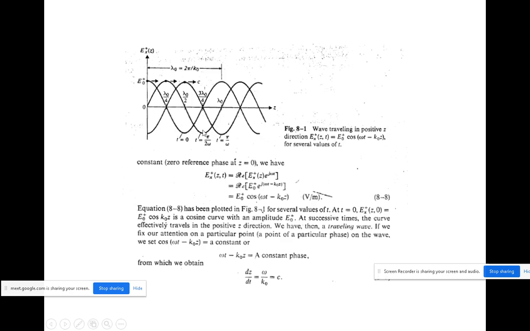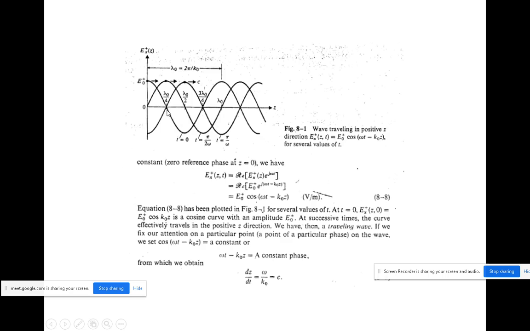You are going to write it in exponential form: Ex equals E naught plus e power minus j k naught z plus E naught minus e power j k naught z. We write this general form in exponential form because E naught plus and E naught minus act as arbitrary constants, complex values, which will be used for determining the boundary conditions of the medium. Now we are going to examine the right hand side of the equation.